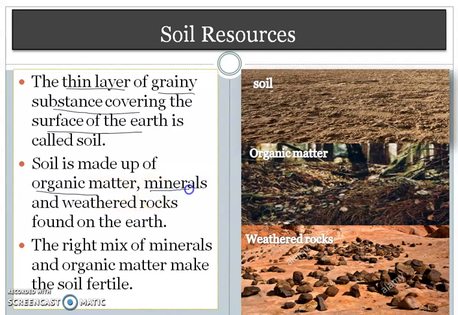Then minerals are obtained from rocks and weathered rocks. The rocks get powdered to form the soil. And the right mix of minerals and organic matter makes the soil fertile, which is very essential for the production of crops.